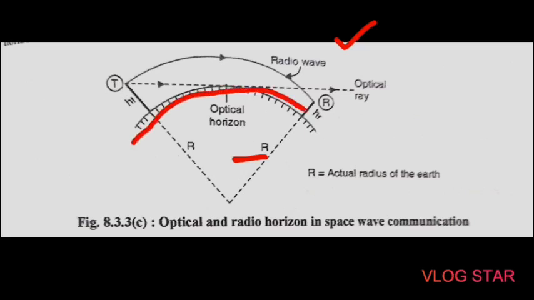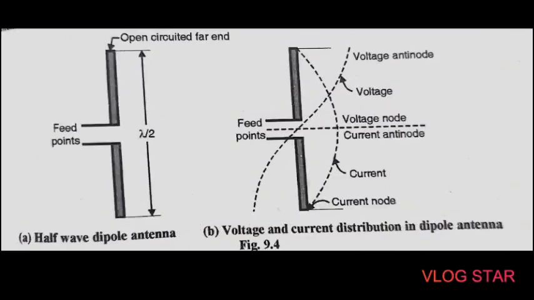Okay, so as shown in this figure, we can see the waves bend due to the density changes in the atmosphere, which makes the radio horizon be beyond the optical horizon. Okay, so this diagram is useful for the optical and radio horizon in space wave communication. Then after that, the next point is the antennas.